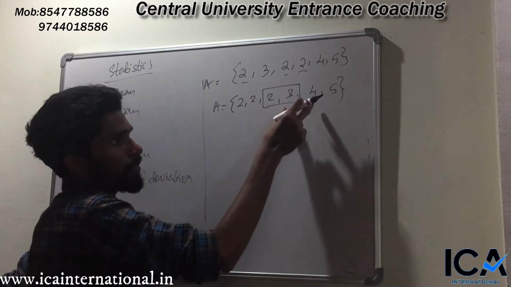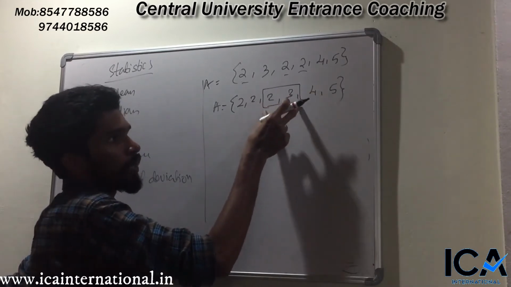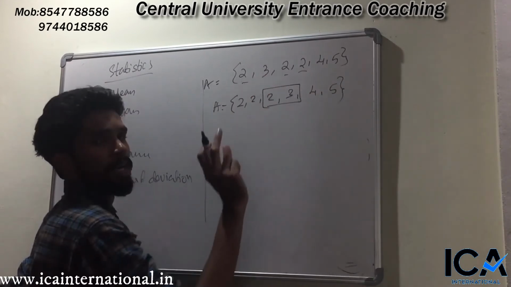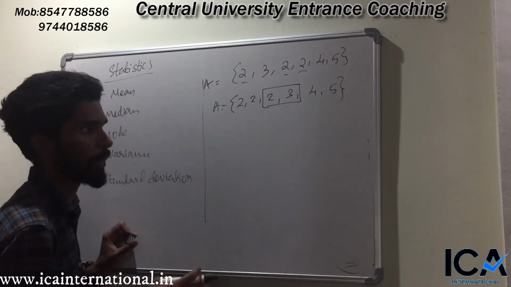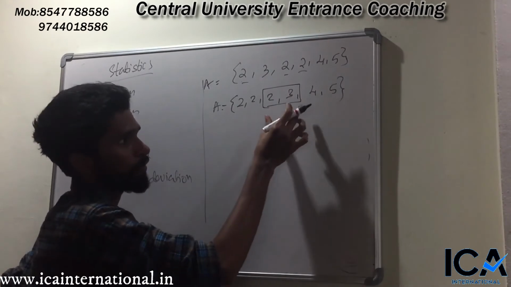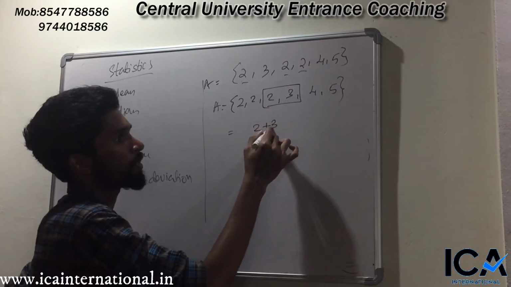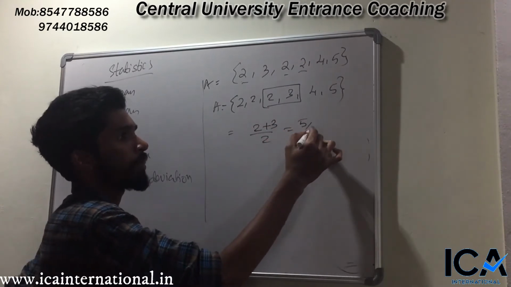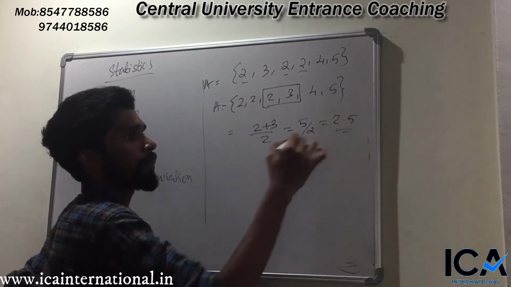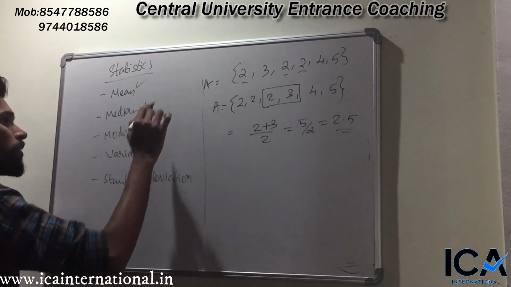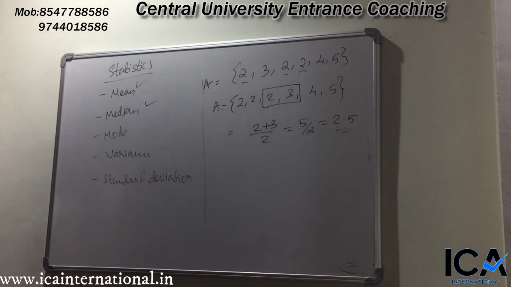If the number of elements in the set are even, then you will get 2 numbers in the middle. If the number of elements in the set are odd, then you will get exactly one element at the middle. In such case, you directly write that element. If you have 2 elements, you just take the average. So median now becomes (2 plus 3) by 2 is equal to 5 by 2 is equal to 2.5. This is how we find median. So mean is finished, median is finished. Next is mode.